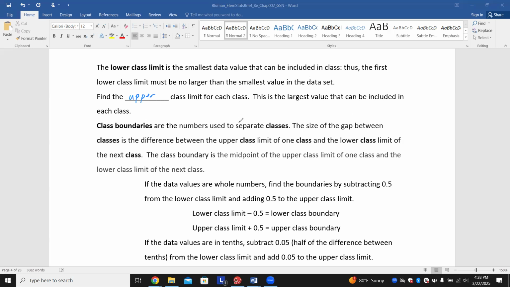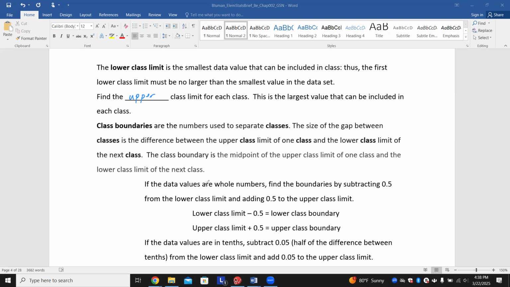Class boundaries are the numbers used to separate the classes. The size of the gap between classes is the difference between the upper class limit of one class and the lower class limit of the next class. The class boundary is the midpoint of the upper class limit of one class and the lower class limit of the next class. So had we had people that started going, well, I'm 6 months old, right? We would then say that would have been 41 and a half. And then the next group would have started at 41 and a half as well.